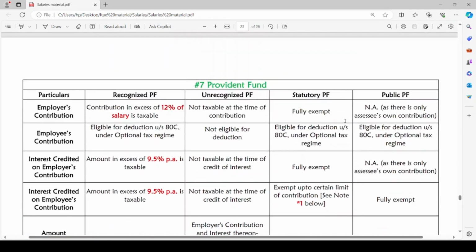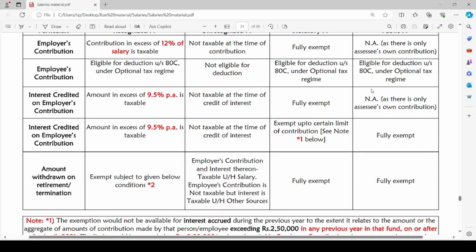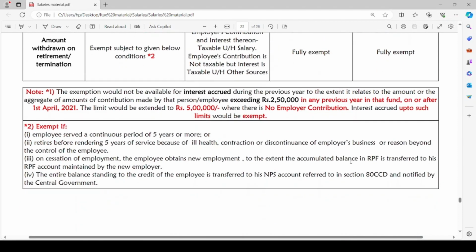Then comes the public provident fund. There will be no employer contribution towards the public provident fund. Only the employee's contribution will be there, and it will be eligible for deduction under section 80C under the optional tax regime. Since there is no employer contribution, there will be no interest on the employer's contribution, but interest on the employee's contribution is fully exempt in case of public provident fund, and at the time of retirement or termination, if he withdraws any amount from public provident fund, it will be fully exempt.